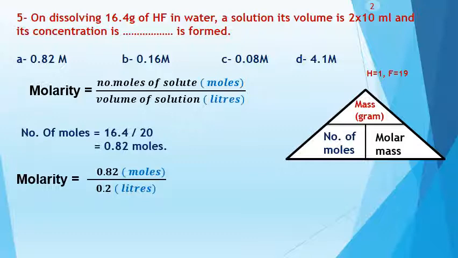By dividing this value by 1000, I can get the result in liter. Now I can calculate the molarity. Molarity equals 0.82, the number of moles, divided by 0.2, the volume after changing into liter, and the answer will be 4.1 molarity. So the answer here, letter D.